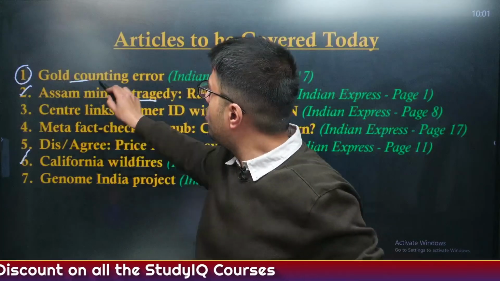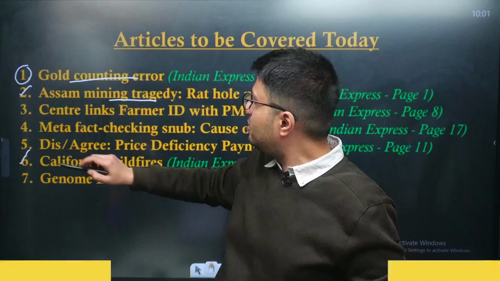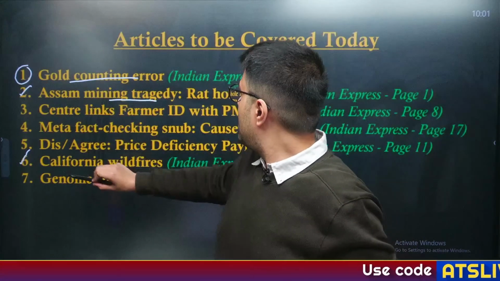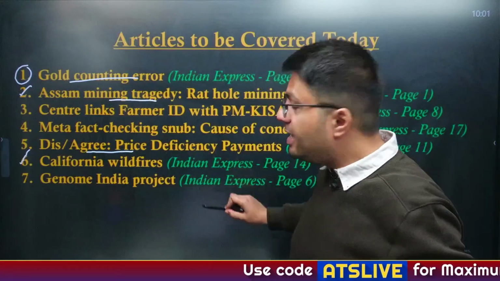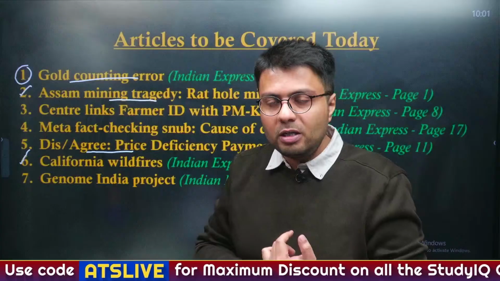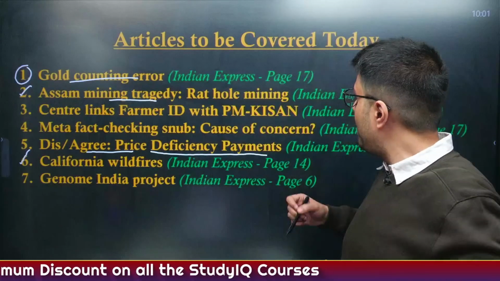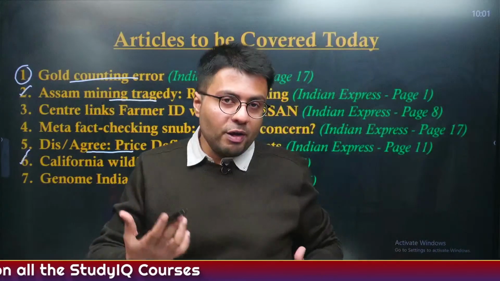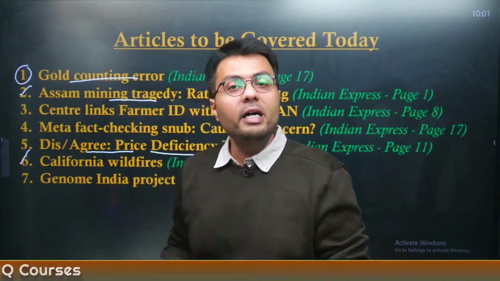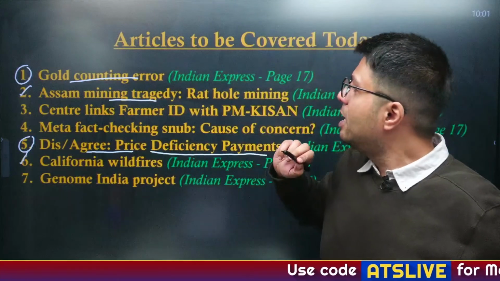First is a gold counting error, which actually is quite a funny incident, and you will understand this. Also, there is another article called Disagree and Agree Debate, where the people who are debating, that is Harish Damodaran and Ashok Gulati, highlight that the price deficiency payment system can be beneficial or cannot be beneficial for India's farmers. So these 2 articles are primarily related to economy section.